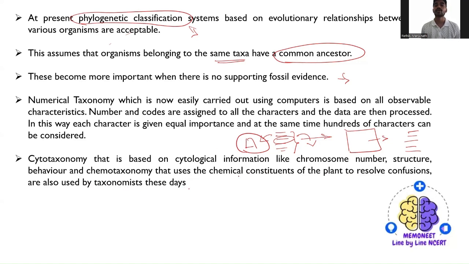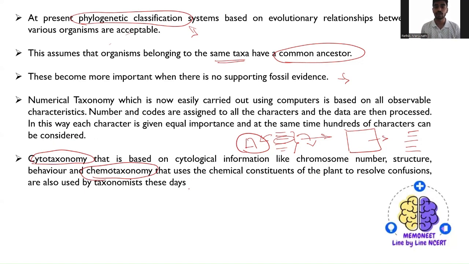That means, to know in detail about a plant or animals. Since it is the plant kingdom, we will just concentrate on the plant. So to know more in detail about the plant, there are another two things. One is cytotaxonomy, and another one is chemotaxonomy. So these two are actually used.